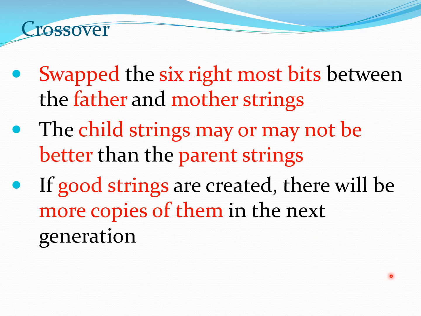So now you have seen that this single point crossing is quite a simple concept, and essentially we have been swapping the rightmost bits between the father and the mother strings. Now the child strings may or may not be better than the father strings. This is clear from these problems, because essentially we are doing a random change and it's hoped that the children will be better, but there is no guarantee of that.